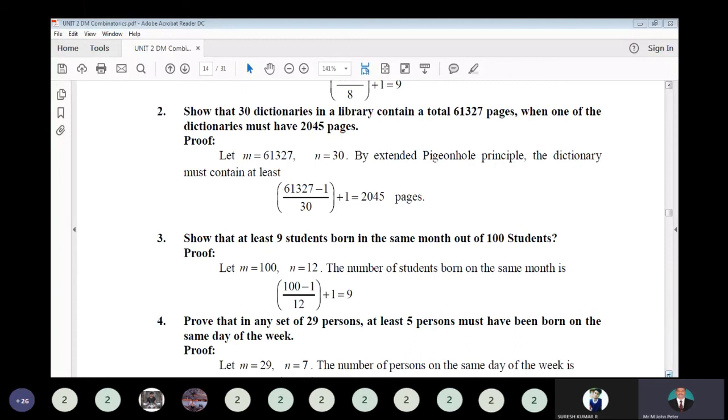Show that at least 9 students are born in the same month out of 100 students. Here also we use the pigeonhole principle. So m is equal to 100 students, and the total months available, that is n, is equal to 12. So there is (m minus 1) divided by 12, so at least 9 students may be born in the same month.